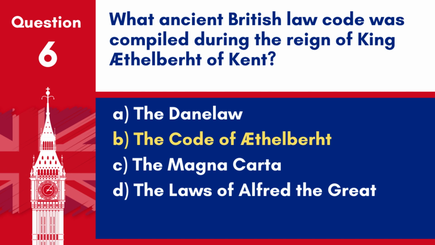Answer. B. The Code of Aethelbert. The Code of Aethelbert is one of the earliest known sets of laws in English history, compiled during the reign of King Aethelbert of Kent.